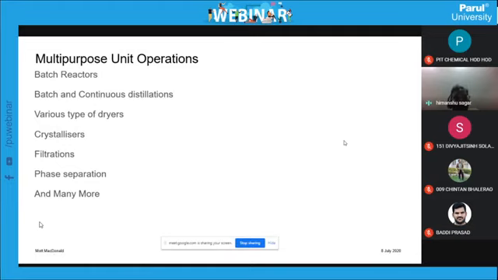So one option is what we call an ANF, agitated nutsche filter, and then there is the ANFD, agitated nutsche filter dryer. Now what is an agitated nutsche filter basically?